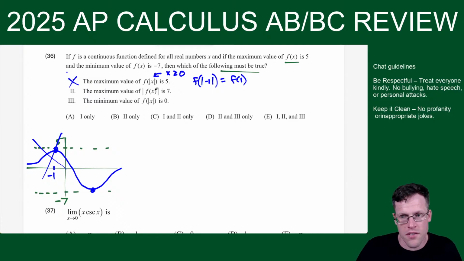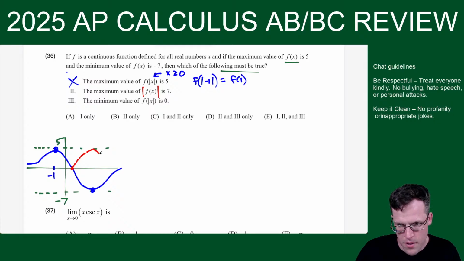The max, all right, so this is different. Absolute value outside, what does that do to a function? So if I get rid of the x's that were here, when you throw absolute value around the function, it takes the negative stuff and it flips it up.